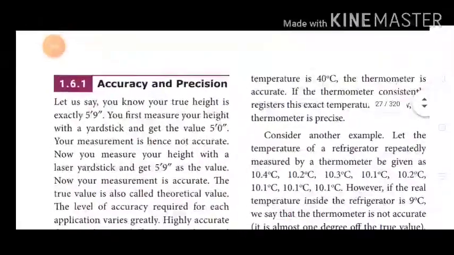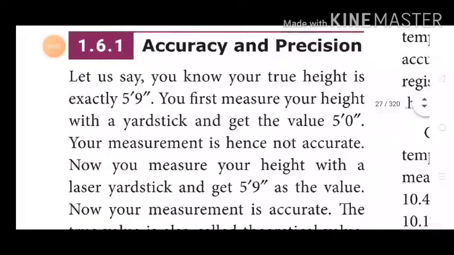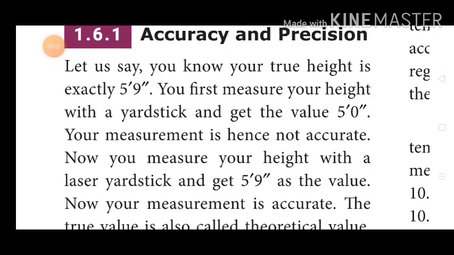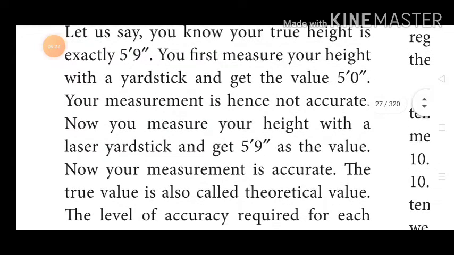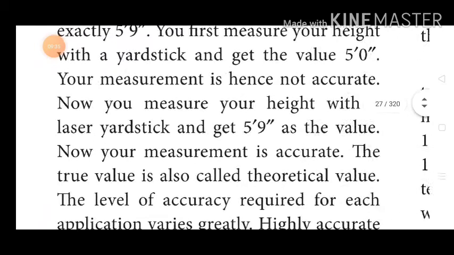Accuracy and precision, in detail, we should understand clearly. Listen here. Let us say your true height is exactly 5.9 inches. You first measure your height with a yardstick and get the value 5 inches. Your measurement is hence not accurate. Now you measure your height with a laser yardstick and it gives 5.9 inches as the value. Now your measurement is accurate.